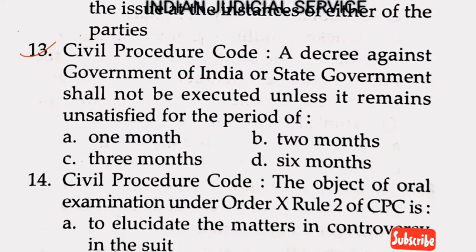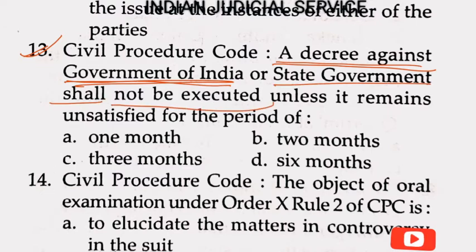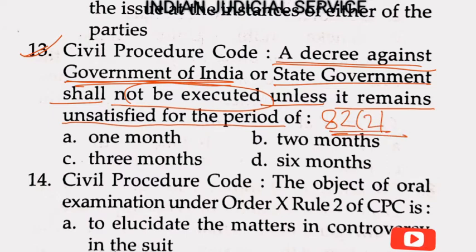Now question number 13. Civil Procedure Code, a decree against government, this is very important, the decree against government of India or state government shall not be executed unless it remains unsatisfied for the period of. So this question is related to section 82 subsection 2, and for a period of 3 months. So answer here option C.